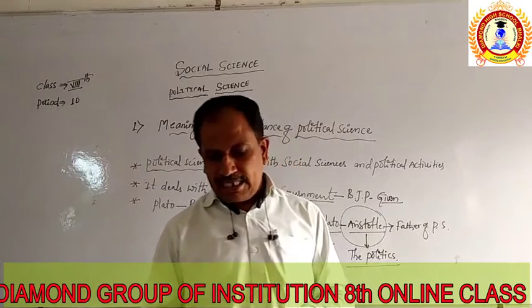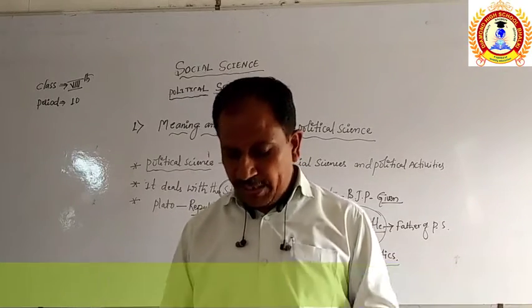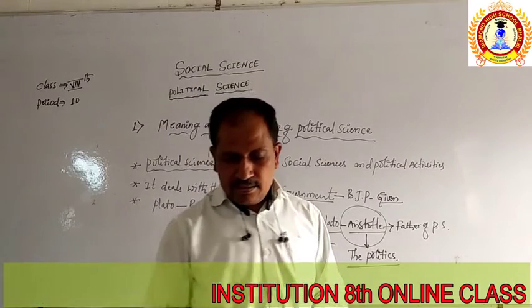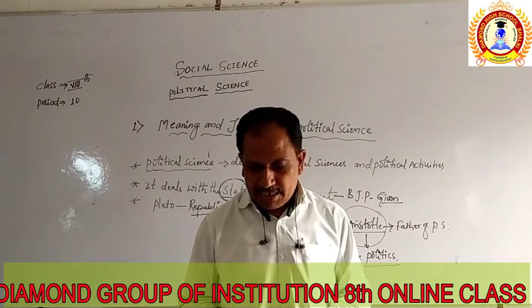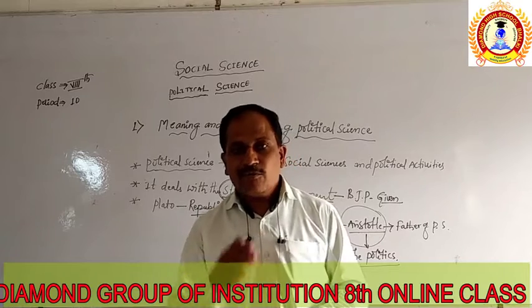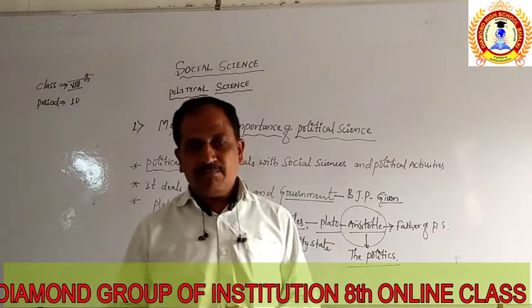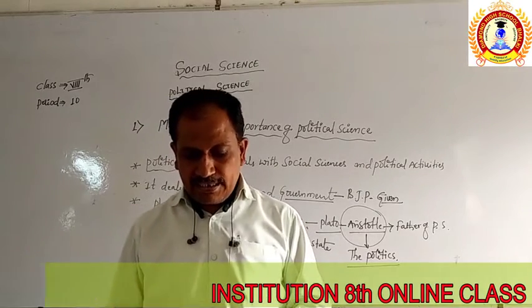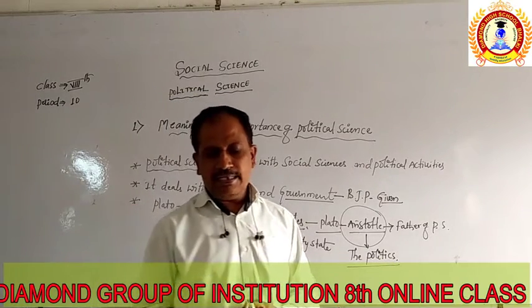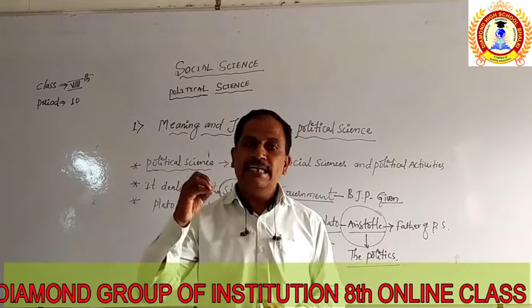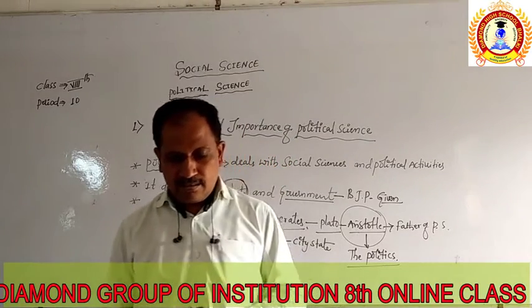So, political science studies the origin, development, nature, administration, type, scope, state, and the rights and duties of the citizens. That is called political science, and it gives ideas and facts related to the state.